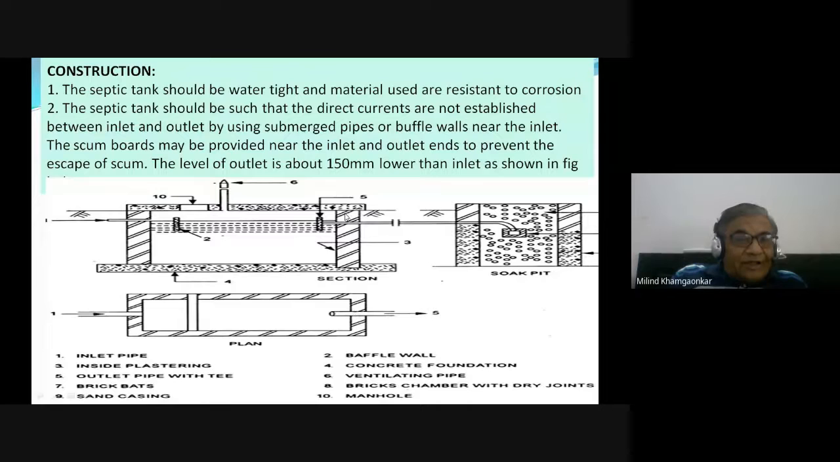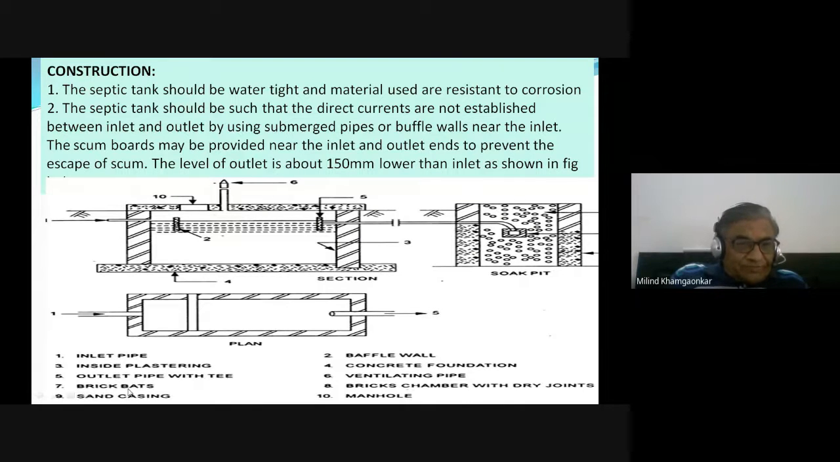Sixth is the ventilating pipe. The foul gases come out through it due to the anaerobic decomposition. So therefore a ventilator must be there, otherwise the foul gases will spoil the nearby atmosphere.